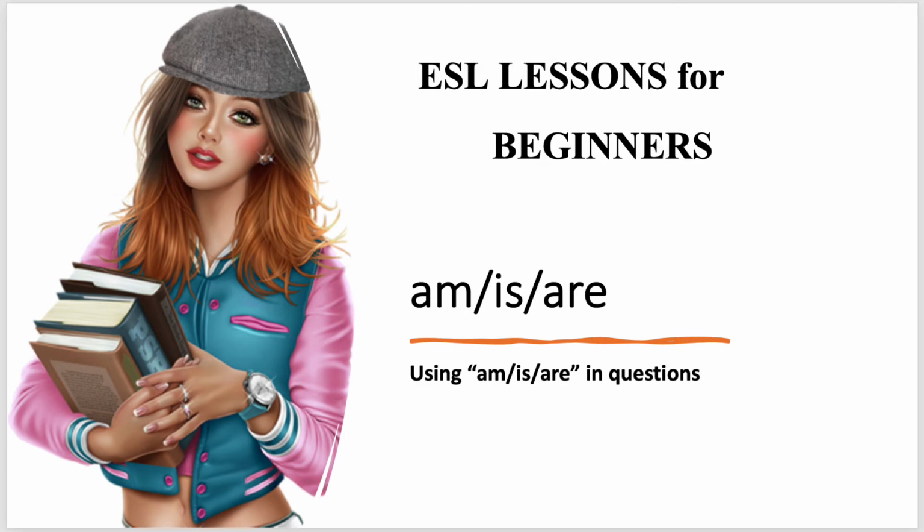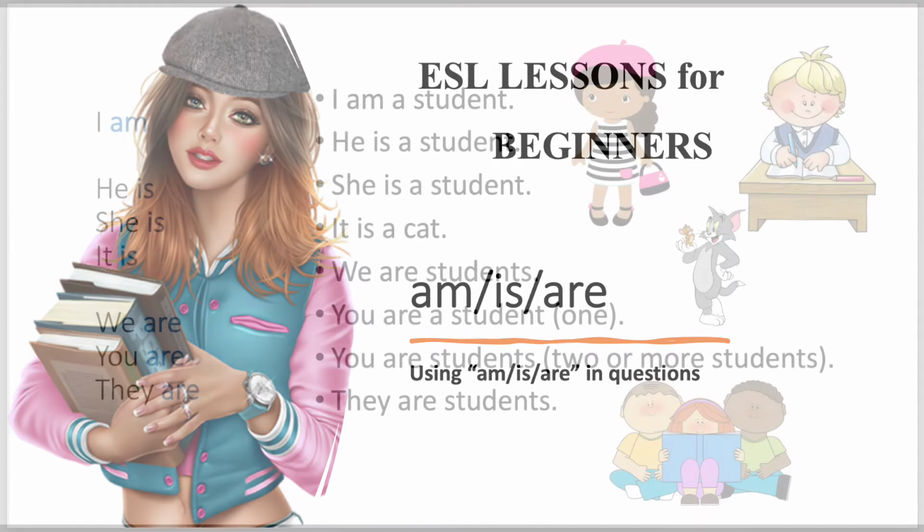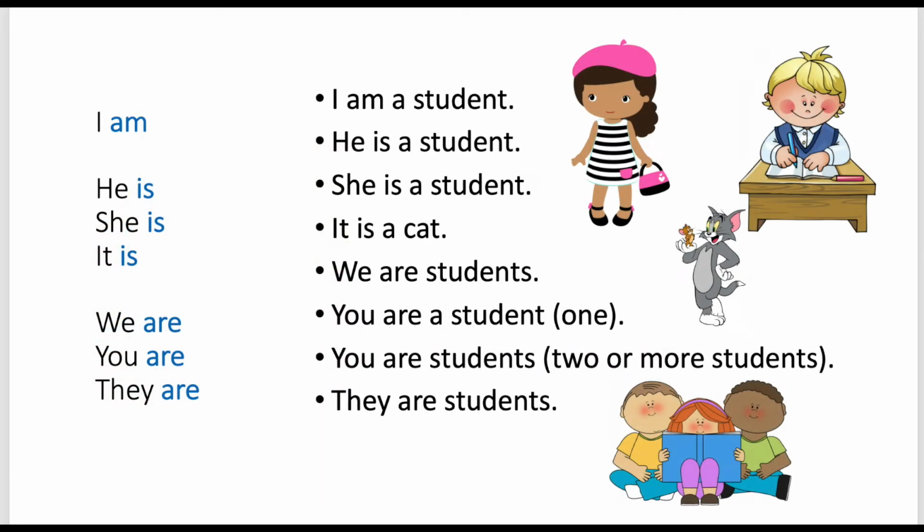In this lesson, we are going to look at using am, is, and are in questions. But first, we will have a look at making the sentences with these verbs and then looking at their placement. I am, he is, she is, it is, we are, you are, they are. So as you can see, all the verbs am, is, and are are placed after the pronouns.